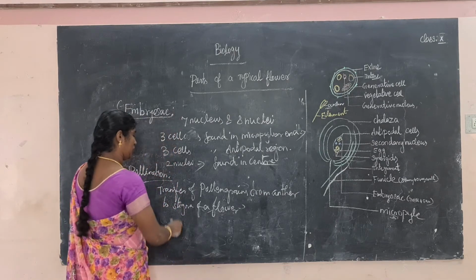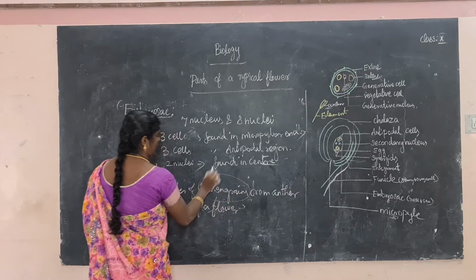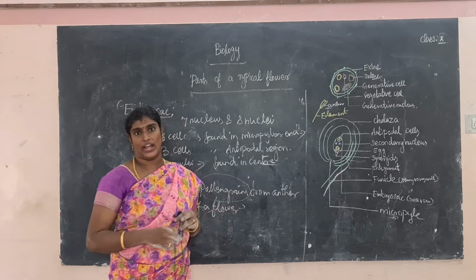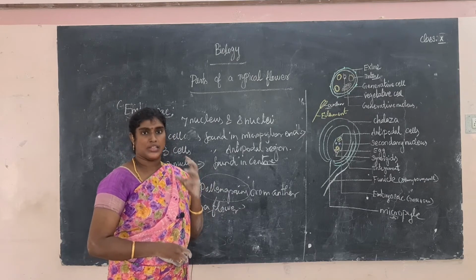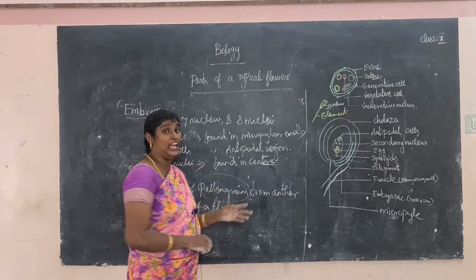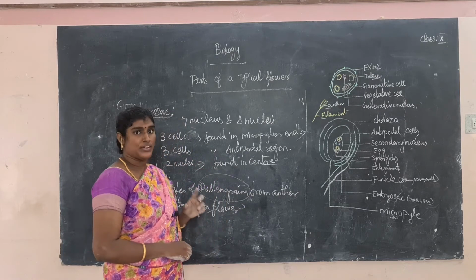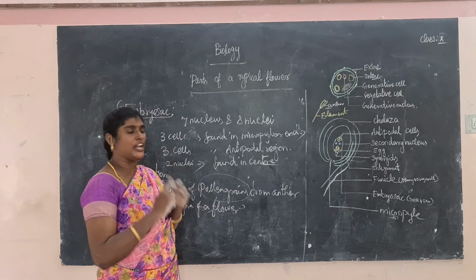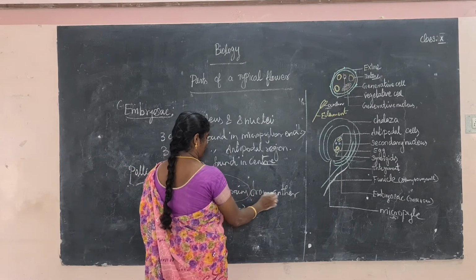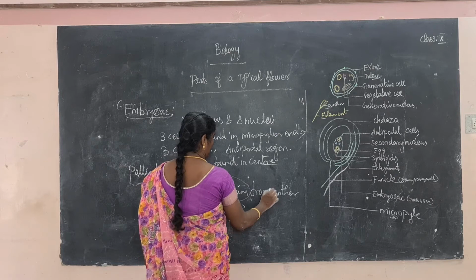What is going to be transferred? Pollen grains. What are pollen grains? They are made in the anther. What is in the anther? The filament is there. It is a stalk-like structure. The anther is called the male reproductive part. So the transfer of pollen grains, the male reproductive part, from anther to stigma.